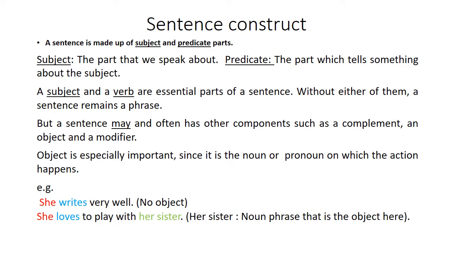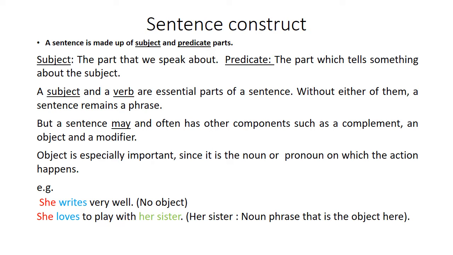A sentence is made up of two parts, subject part and predicate part. Subject part is the part that we speak about. It's the karta. Predicate part is the part which tells something about the subject. So everything apart from the subject is the predicate part. Usually the subject and predicate part are separated by a verb. The verb falls under the predicate part, but that is a good way to identify a subject.